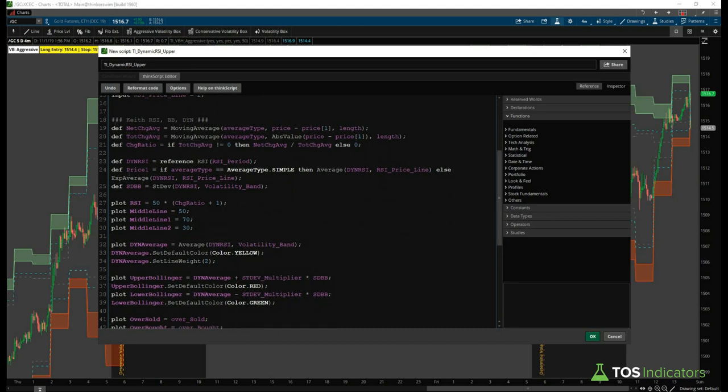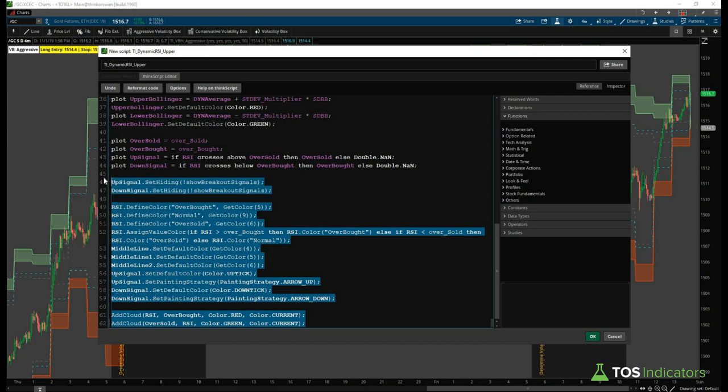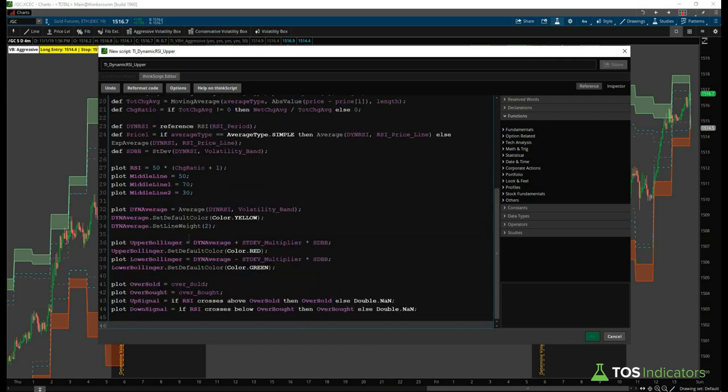And then as we go down, we have each of the different lines plotted in which we have our dynamic RSI. Then we actually have the RSI line, each of our middle lines, which is our plot. And then we also bring in our Bollinger Bands along with our oversold, overbought levels. And then we have a bunch of formatting for each of our plots. And for our upper study, we don't really need any of this formatting. So we'll copy paste this in when we create the lower study. But for right now, we don't need any of this.